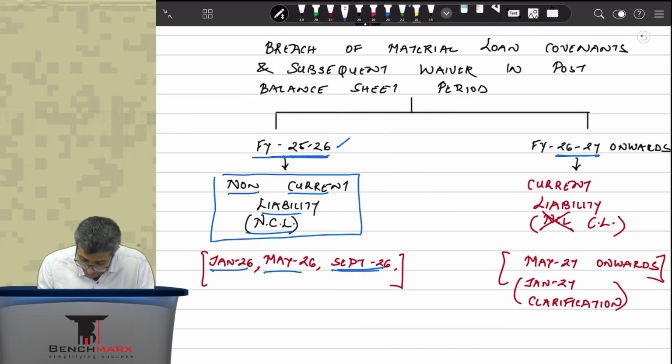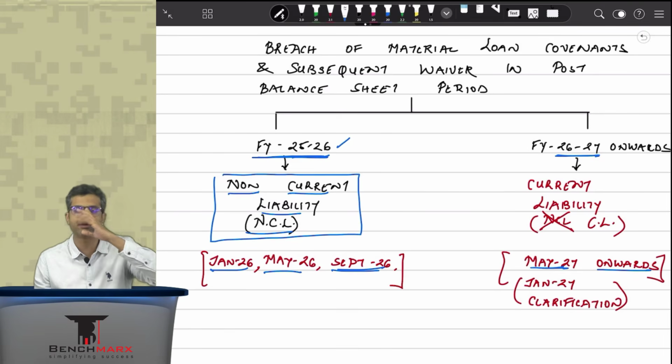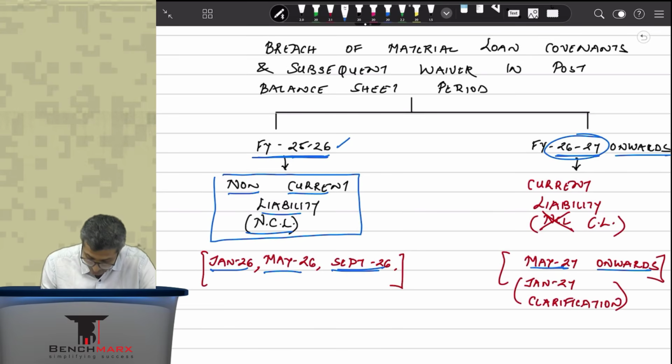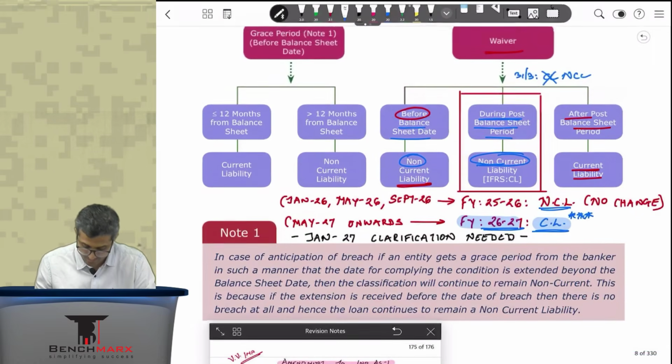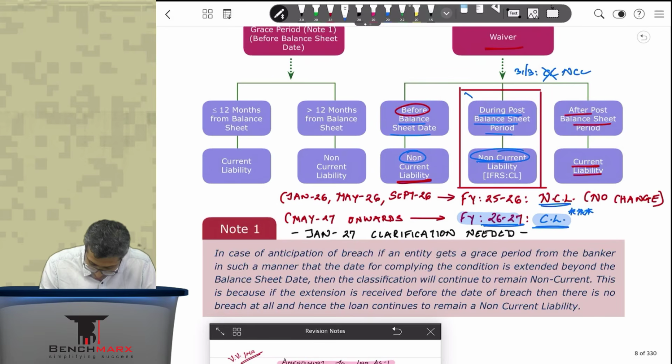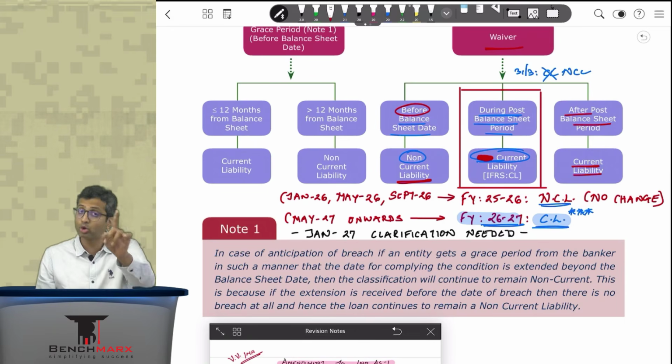But if your exam is May 27 onwards, it can be May 27, September 27, Jan 28, May 28, whatever. From 26-27 onwards, this amendment becomes applicable, and hence for you, I would request that you make a change in your shield or your concept book, as the case may be, where you don't need to show this as a non-current liability. In fact, this will now be shown as a current liability only. This is a change that you will do, but it has come multiple times in your main exam. It can come in your MCQ as well. So ensure that you do this.